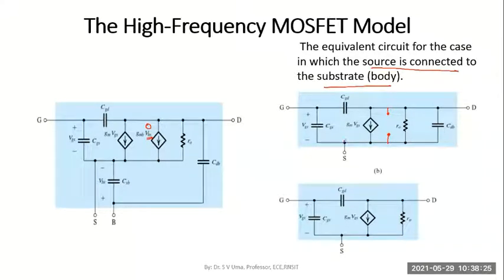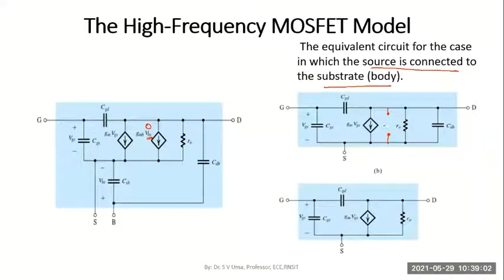Only when you open that, the value of current turns out to be zero. Yes or no? The voltage between the body and source, VBS (body and substrate mean one and the same), is zero whenever we short the source to the body terminal. If that is zero, there won't be any minority current, and hence this minority current source can be opened. I need not write it in the circuit.